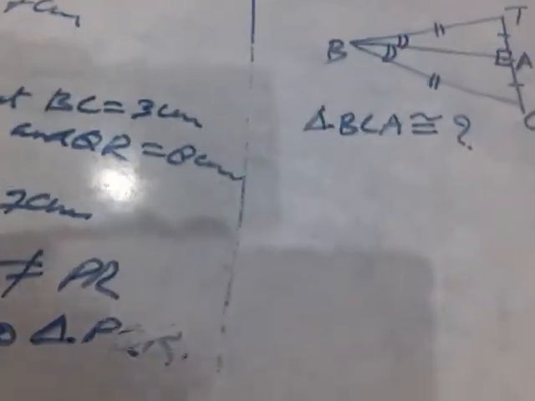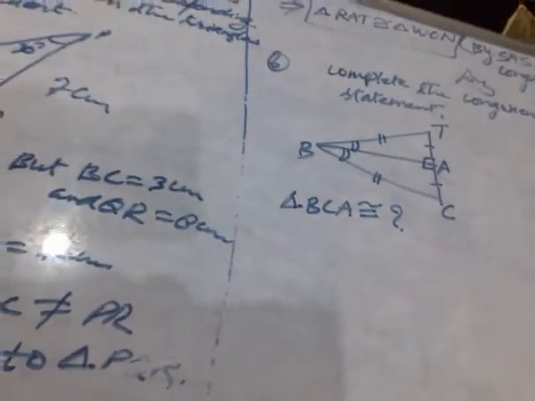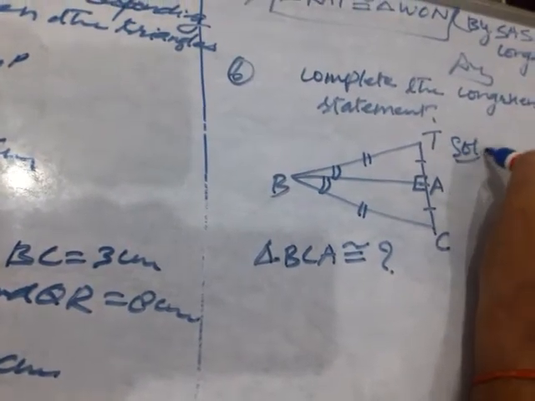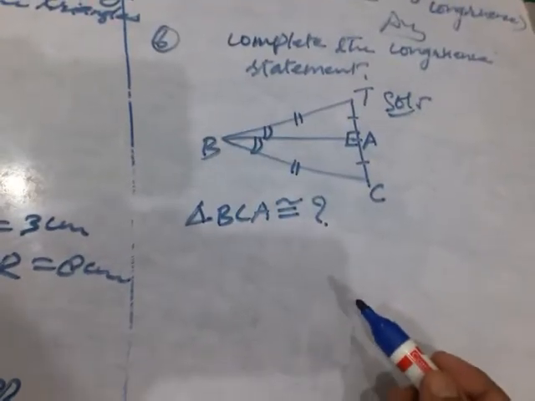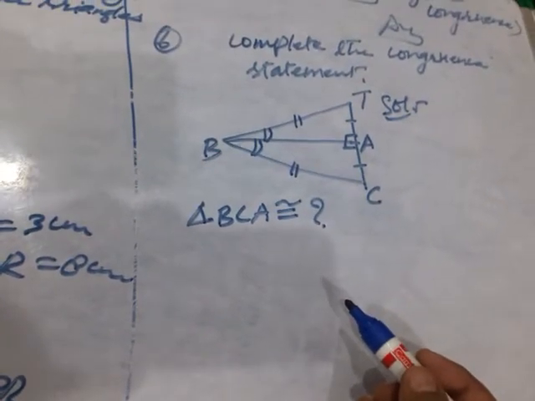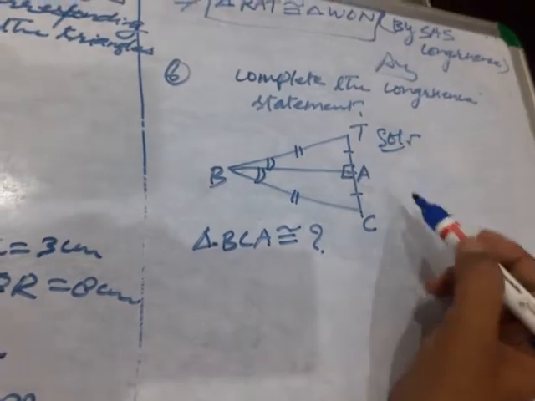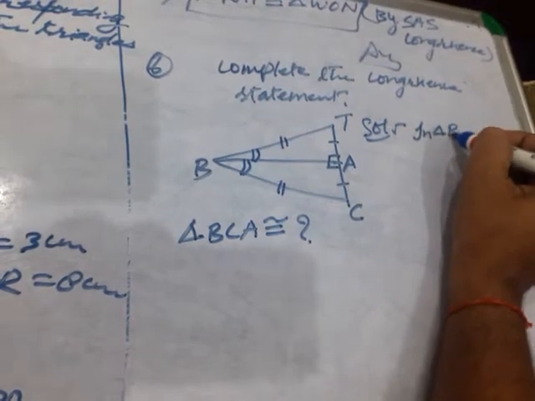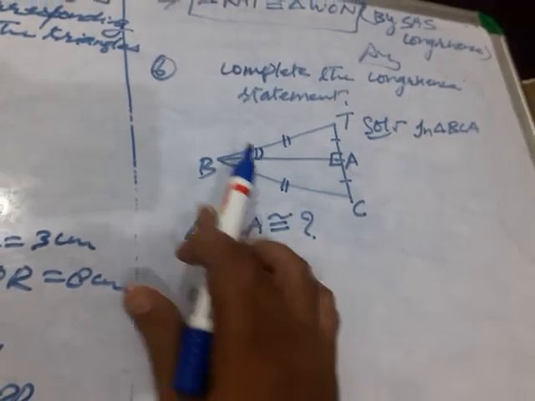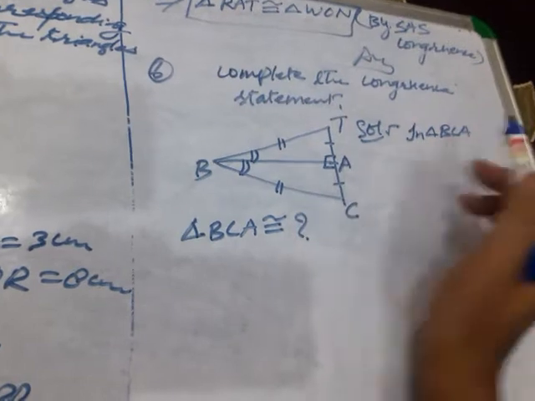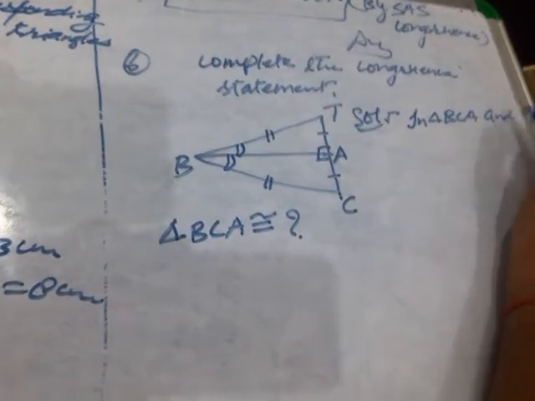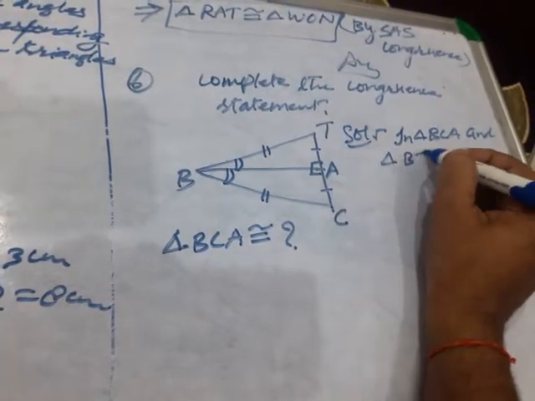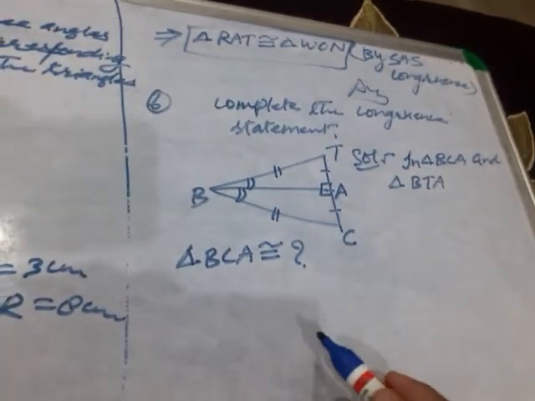Let us see this one. Start solution, children. Here question number 6, in triangle BCA and triangle BTA, what do we have?